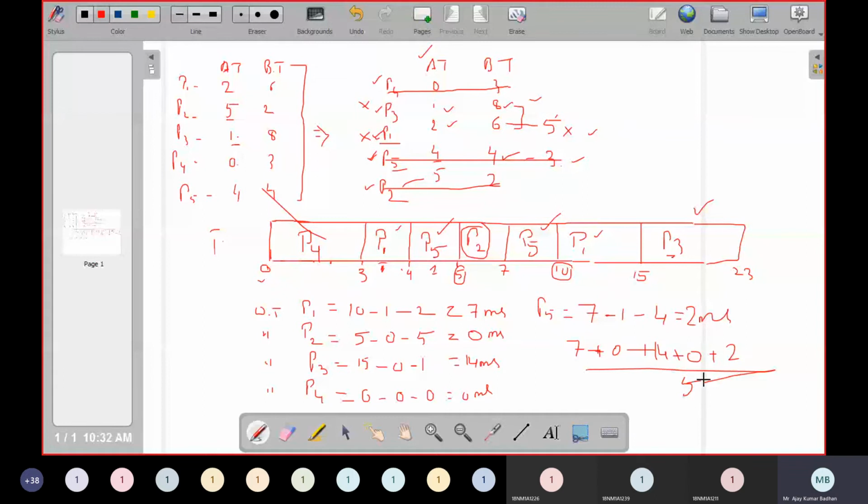By 5. So what are the values you people are getting? That is in milliseconds. Okay, you people can do the calculation part. So this is the way you can find the waiting time for the process. Same way you can also calculate the turnaround time.